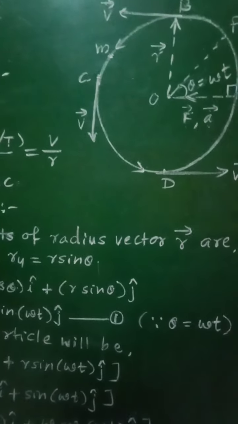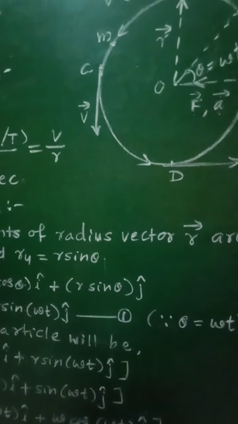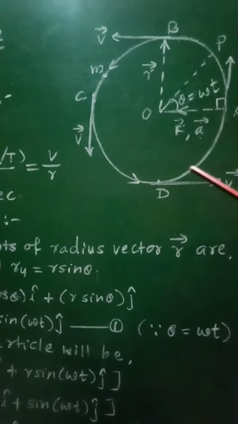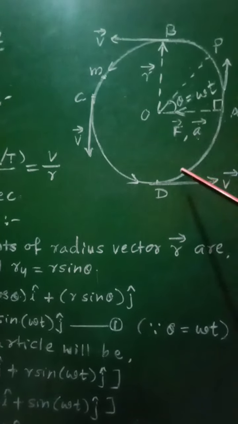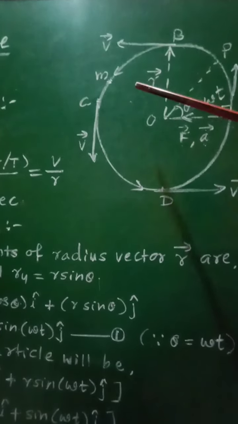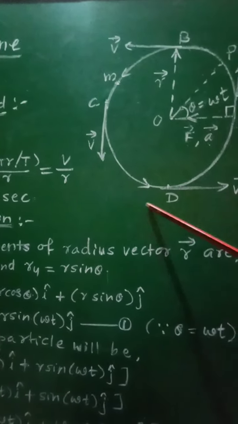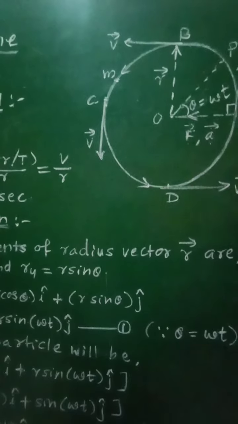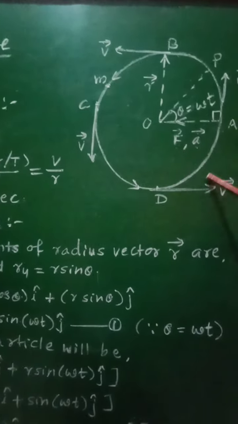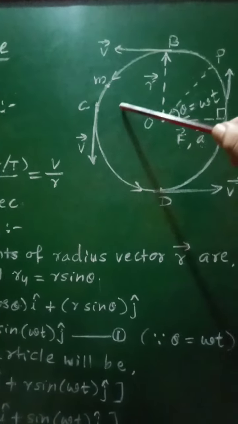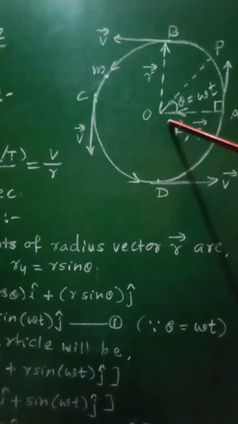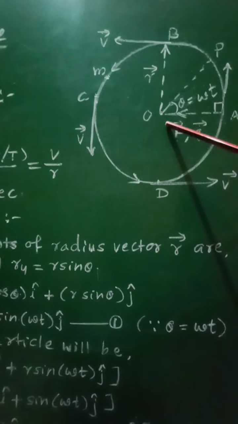Then let capital T represent the period of revolution of the object, that is the time taken by this particle to complete one revolution along this circular path, or to travel a distance equal to the circumference of this circular path, is called the period of revolution of that object.